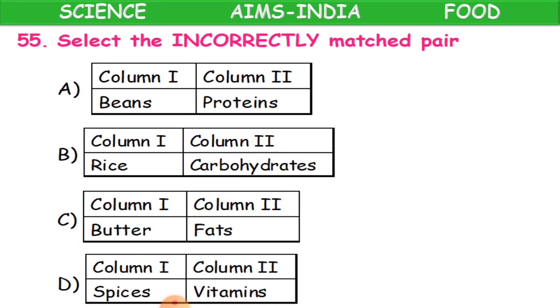Now, select the incorrectly matched pair. Select the incorrectly matched pair. So, which is incorrect, which is not going to match with column 1. In column 1 you have got some food ingredients, and in column 2 you have got the nutrition values, whether they are proteins, carbohydrates and all that.